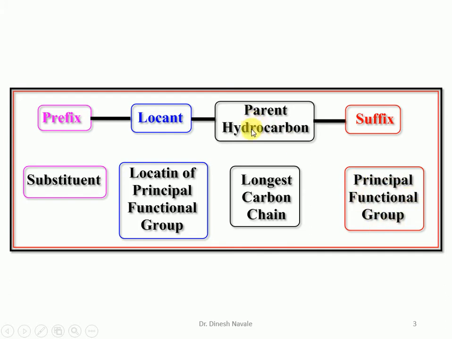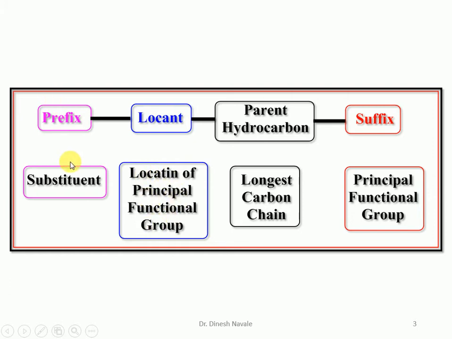The second thing we should know is the parent hydrocarbon chain. That means we should find the longest possible carbon chain. It can be a straight chain or it may not be a straight chain present inside the particular organic compound. The third thing we should know is the locant. That means we should be aware of the location of the principal functional group. In today's discussion, that is the position of the ketone.